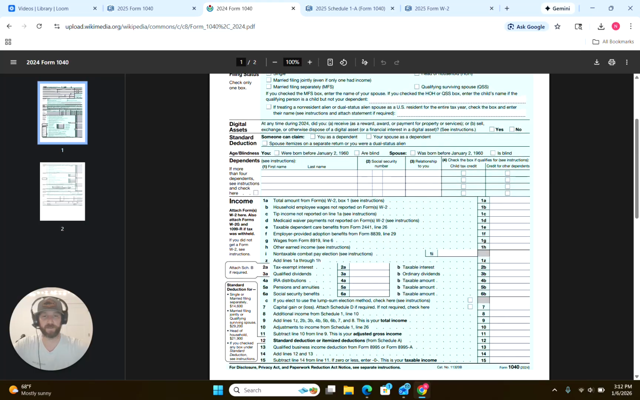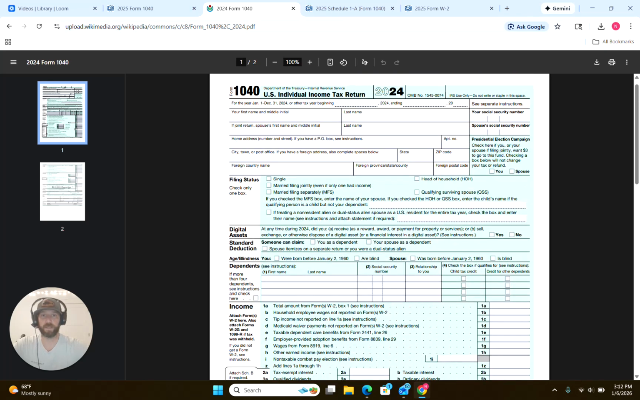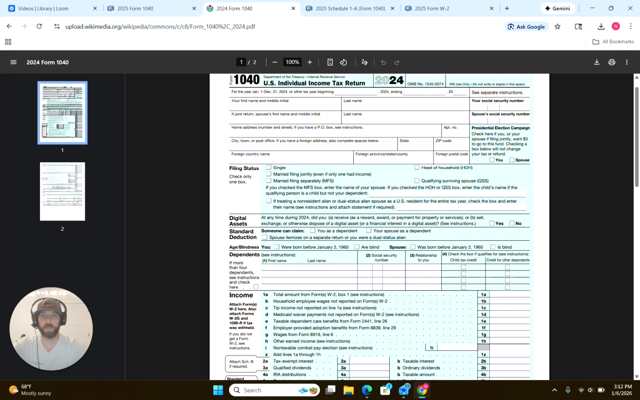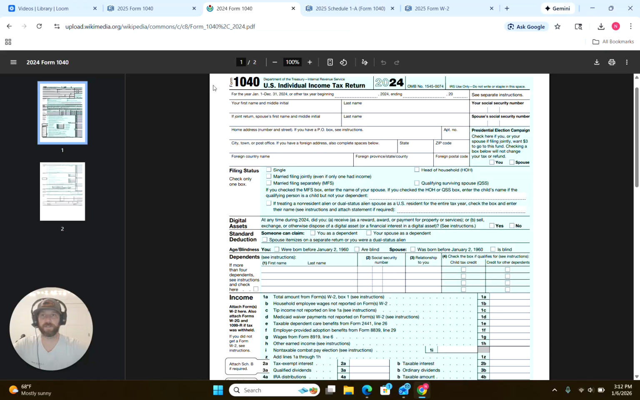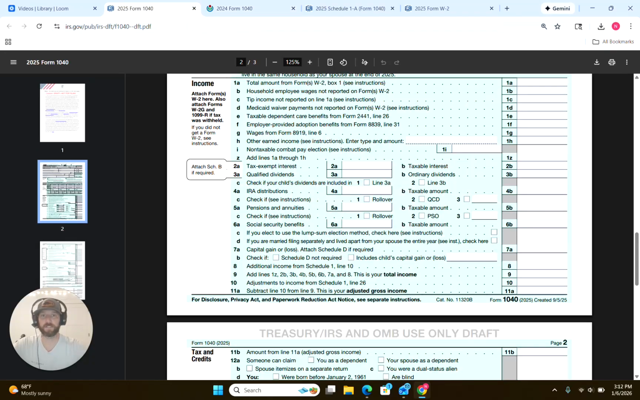Since we're coming up on tax filing time, you're going to want to know exactly how this is going to percolate through the tax form, what information you're going to need to get. So right here, we're looking at a 2024 individual 1040. And so that was last year's tax return. Take a look at it, kind of familiarize yourself, and then take a look at 2025.